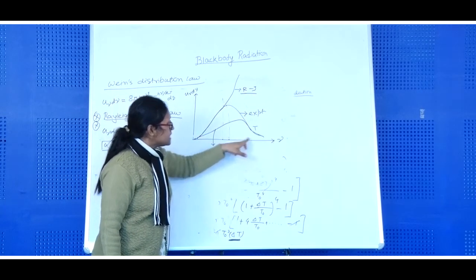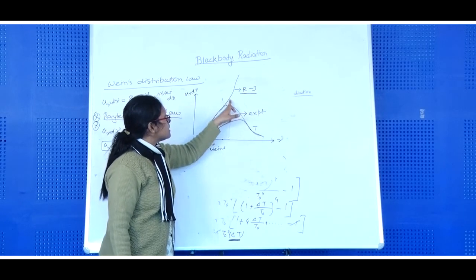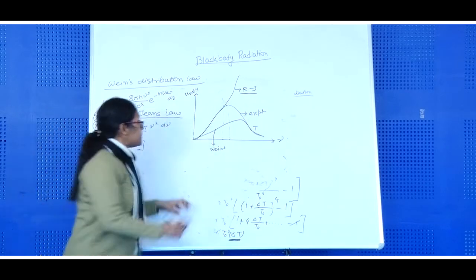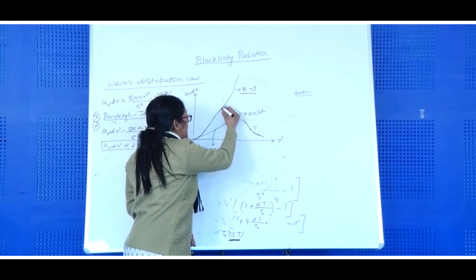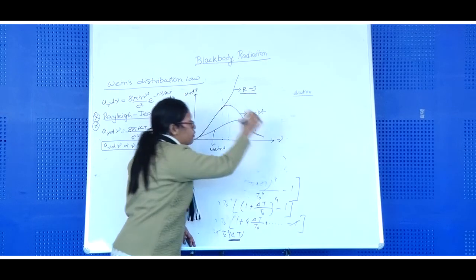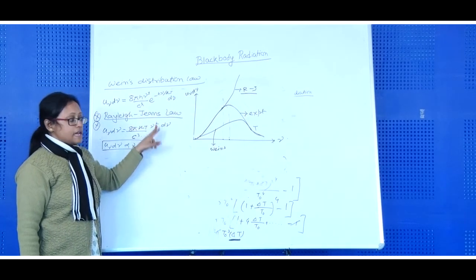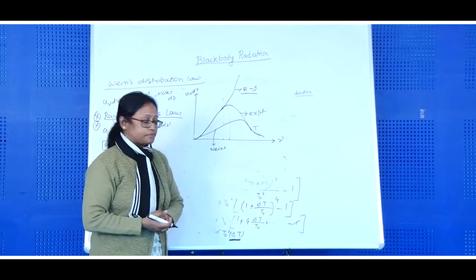But now see, as the nu value goes on increasing, obviously it will go to infinity from Rayleigh's law. But the experiment shows that at a particular value of nu it will be maximum, and then again it will go on decreasing. They obtained this result from classical electromagnetic radiation.